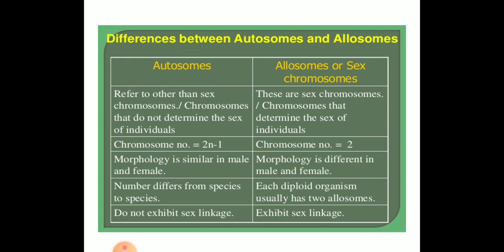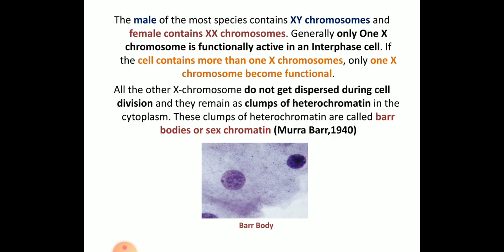Autosomes do not exhibit sex linkage, whereas sex linkage is exhibited by the sex chromosomes. So these are the differences between autosomes and allosomes. This can be asked for 2 marks: what is the difference between autosomes and allosomes?